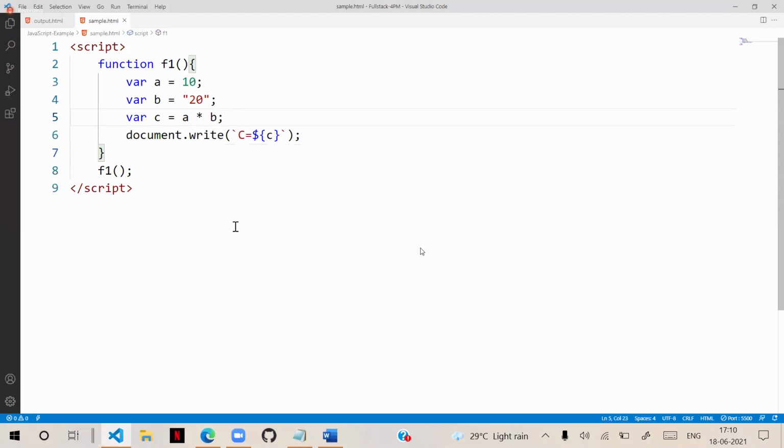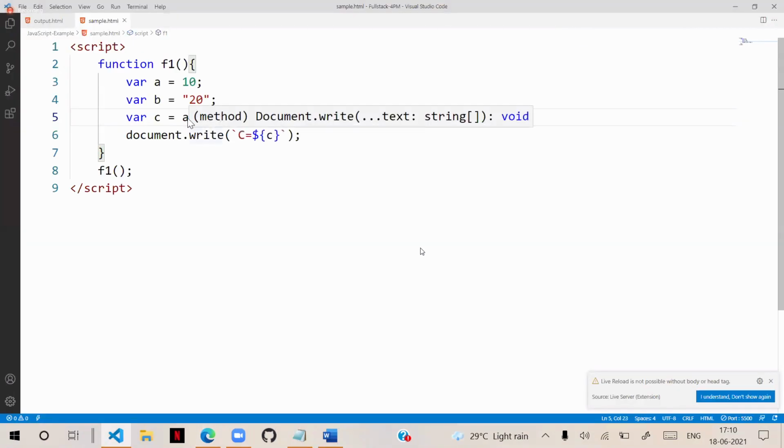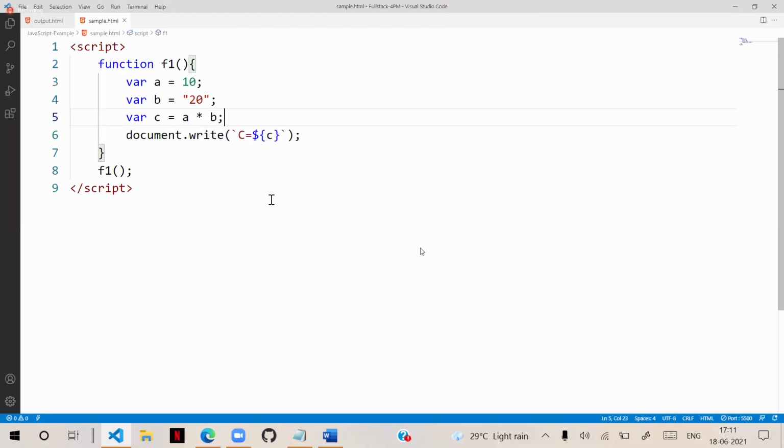Actually, you see here what happens. Surprisingly, it is valid. It's working. Why? Because some operators, what they do is like subtractions, multiplications, divisions, not addition. These operators will have the ability to convert that string into number and handle it.